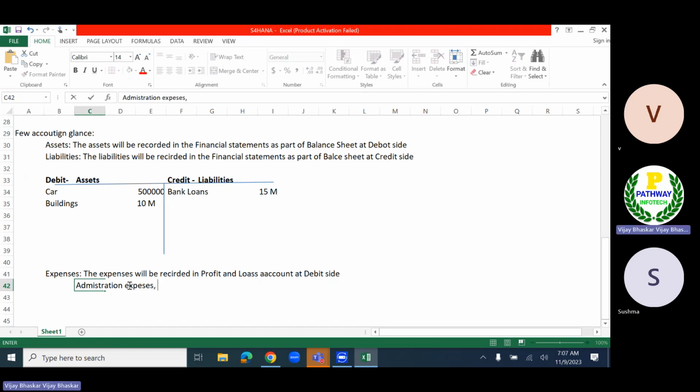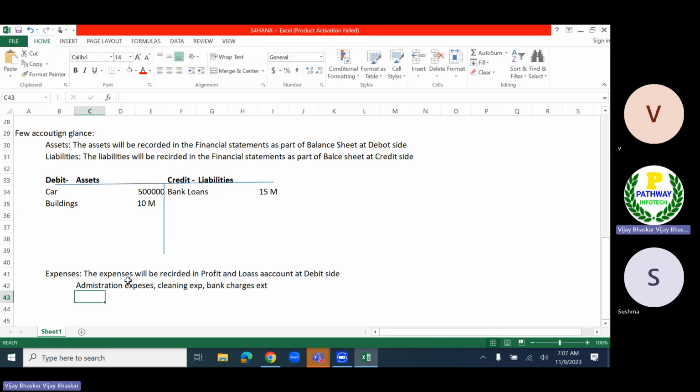So any kind of expenses. Expenses means any kind of expenses. I just give an example. Administration expenses, some cleaning expenses, some bank charges.